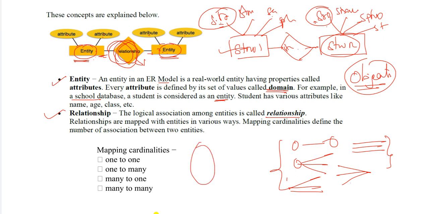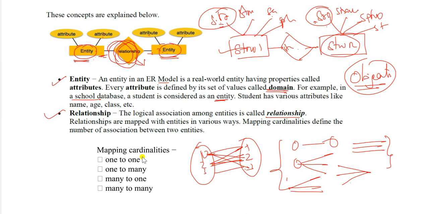For example, 1, 2, 3 and 1, 2, 3: this is a one-to-one relation. If one has a relation with 2, this is a one-to-many relation, and like this there are many-to-many relations. So in a relationship, how can we represent the data with the help of 4 cardinalities? One-to-one, one-to-many, many-to-one, and many-to-many.